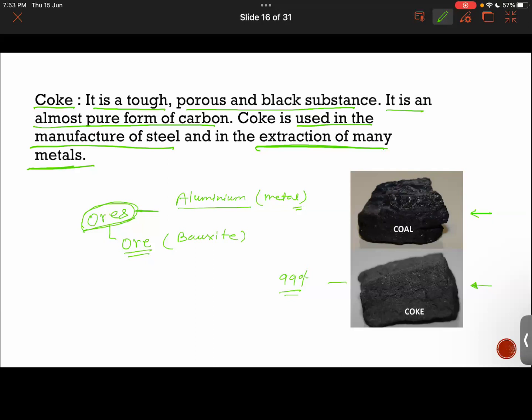So in the extraction, we need to basically extract the aluminum present in the ore. Let's say this is a big piece of ore here, and we need to extract aluminum from here or some other metal. For the extraction of some metals, we take help of coke. So in the extraction of many metals, coke is used.